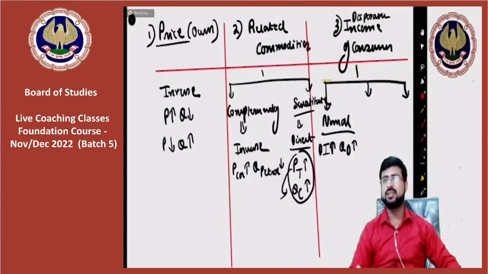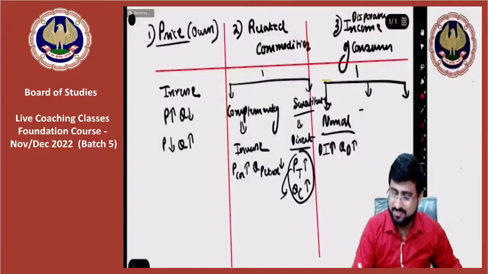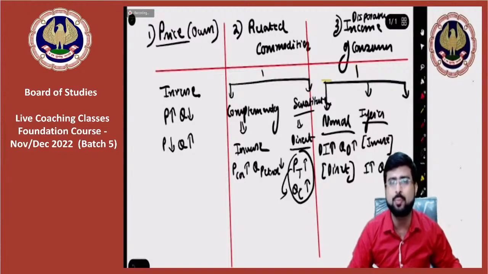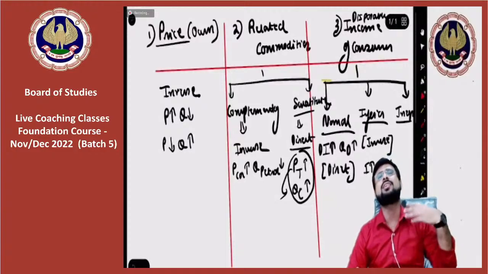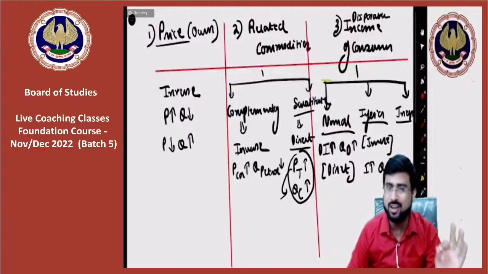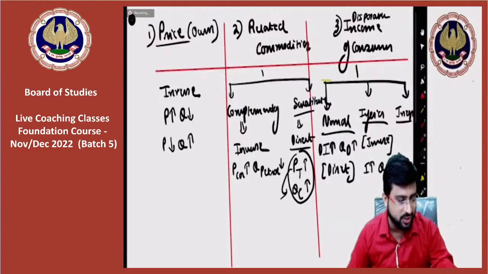Okay, but friends, if it is not a normal commodity, rather it is an inferior commodity, here where there was a direct relationship, there will be an inverse relationship. Why? Because as your income rises, you will consume less of the inferior commodities and shift to better commodities. And in case of inexpensive commodities, income has no effect. Just because my income has risen, I will not start purchasing more of salt and matchboxes. They are of limited use, and so the demand will be limited no matter the rise in income. So these are the first 3 points that we have studied.